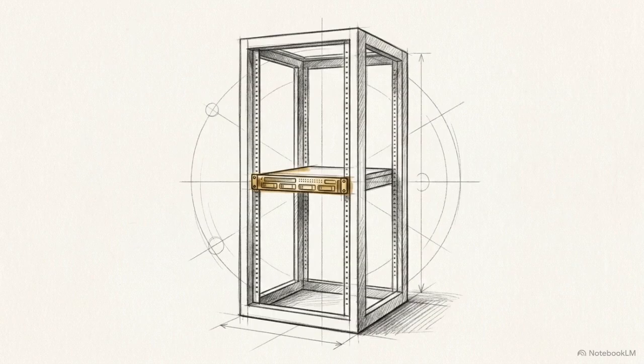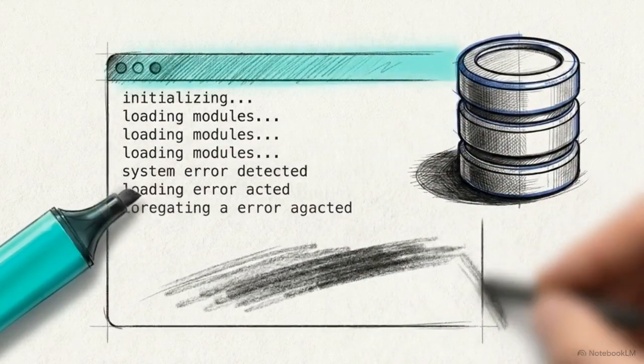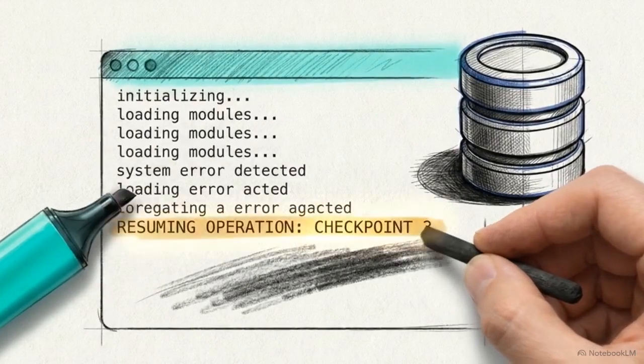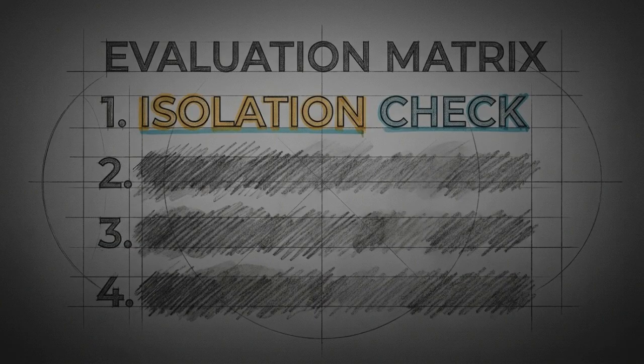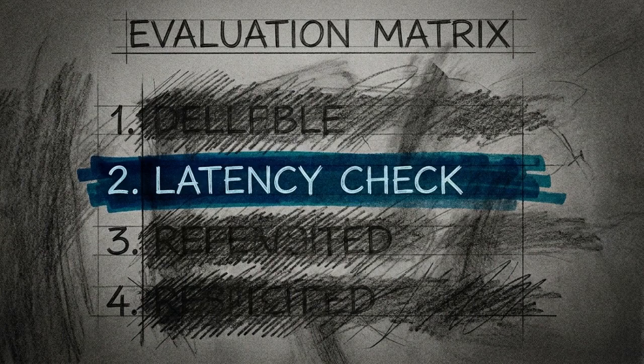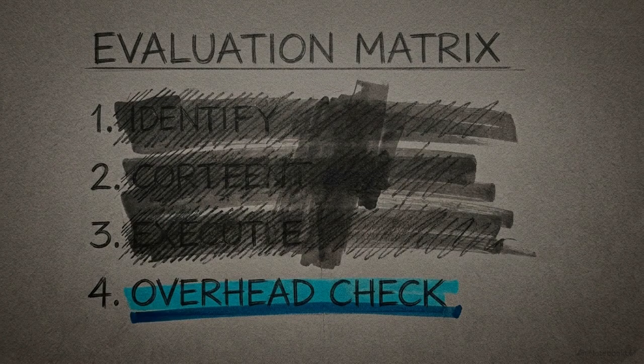The optimal database for an agentic workflow is the absolute smallest one capable of surviving a crash and executing a clean replay. To ensure you aren't over-provisioning, apply the 4-question state architecture audit. Question 1. Does this specific agent actually require shared state with other concurrent instances? Question 2. Is the system paying unnecessary network latency penalties for a database running on external hardware? Question 3. Can the workflow be deterministically recovered if the container is terminated immediately? And question 4. Is the agent utilizing more infrastructure overhead than its actual execution state demands?